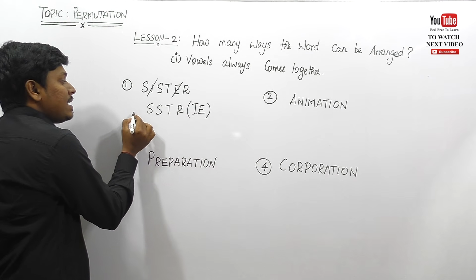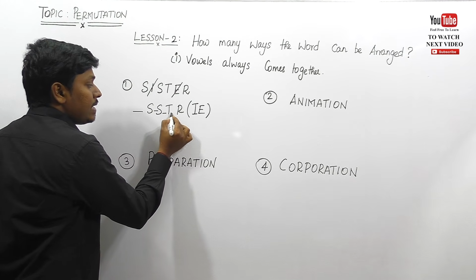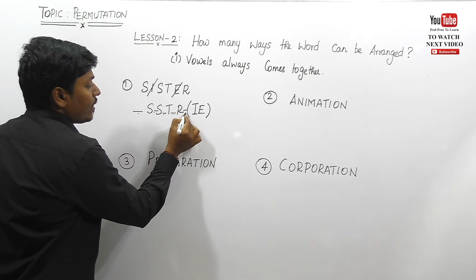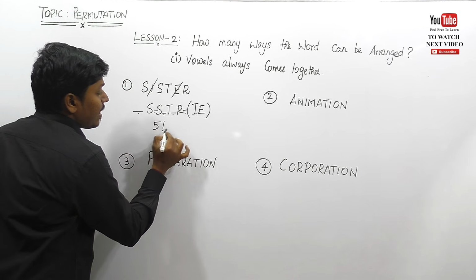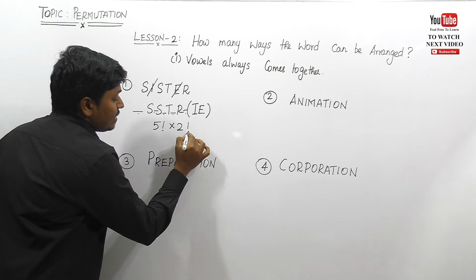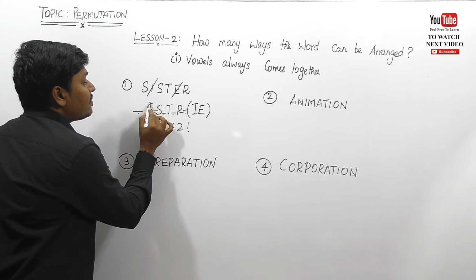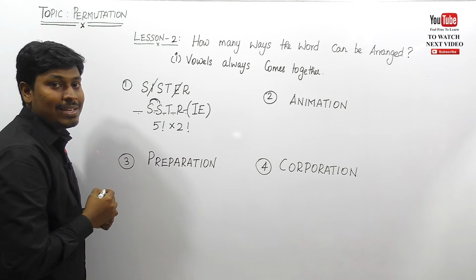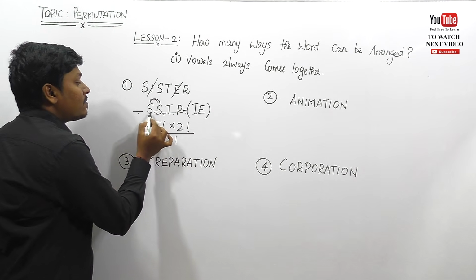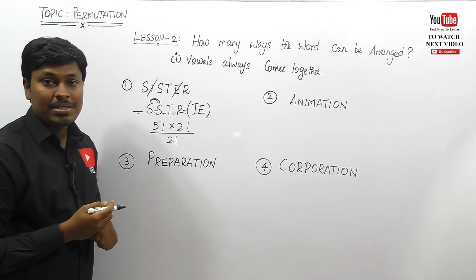We can place I and E at the front, or between the double S, or between S and T, or between T and R at the last. See how many places are there? 1, 2, 3, 4, 5. There are 5 places, so 5 factorial, and this I and E can be arranged as E and I also, so into 2 factorial. Friends, in the previous case there were no repeated letters, but in this case we can find 2 S's repeated. According to lesson number 1, you know that we divide by 2 factorial. This 2 factorial is for the 2 S's repeated. I hope you have watched lesson number 1 so that you can understand this concept clearly, right?